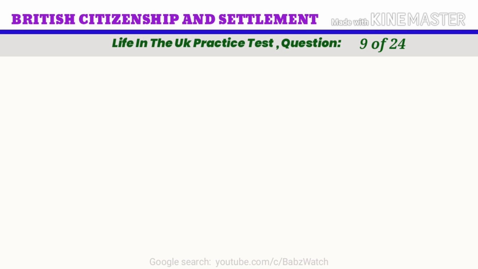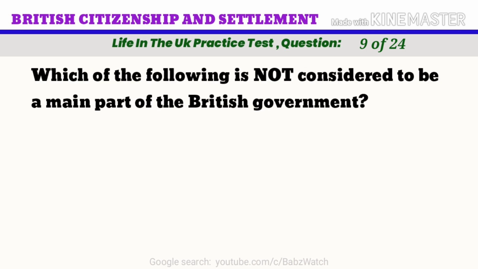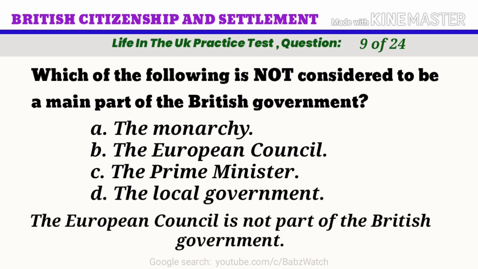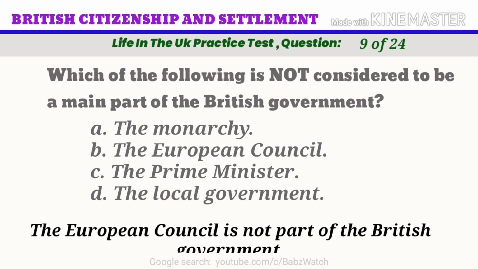Life in the UK practice test. Question 9 of 24. Which of the following is not considered to be a main part of the British government? A. The monarchy. B. The European Council. C. The Prime Minister. D. The local government. The correct answer is B. The European Council. The European Council is not part of the British government.